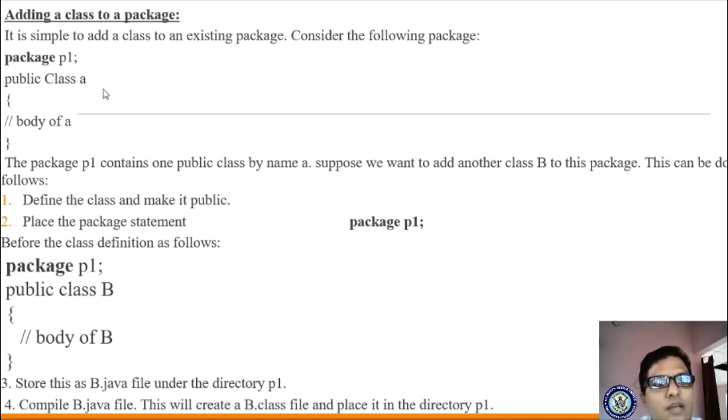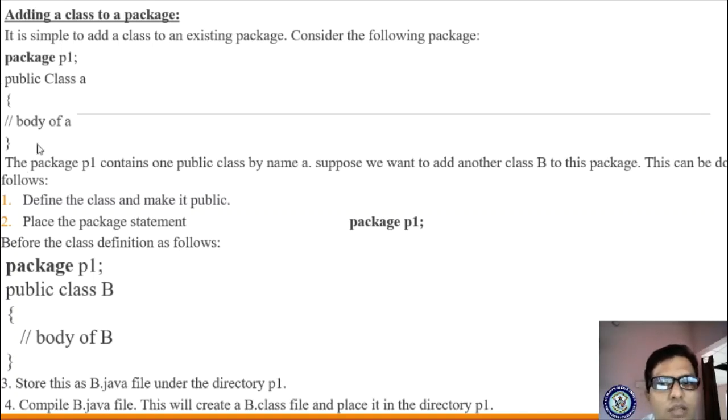In this folder you are writing one Java file. What is the name of the class file? A. Where do you store this a.java file? In the p1 folder. Where should this p1 folder exist? In the bin folder. Here it consists of the body of the statement. The package p1 contains one public class, but whenever you want to access it from the folder, the class must have the public specifier.